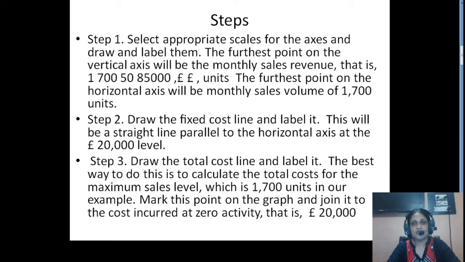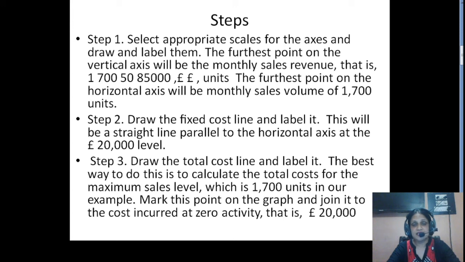So the furthest point on the horizontal axis will be the monthly sales volume, that is 1700 units, and on the vertical axis the furthest point means the last point should be your total revenue, right? So in step 2 we have to draw the fixed cost line and label it. See, fixed cost line will be a straight line parallel to the horizontal axis at pound 20,000 level.